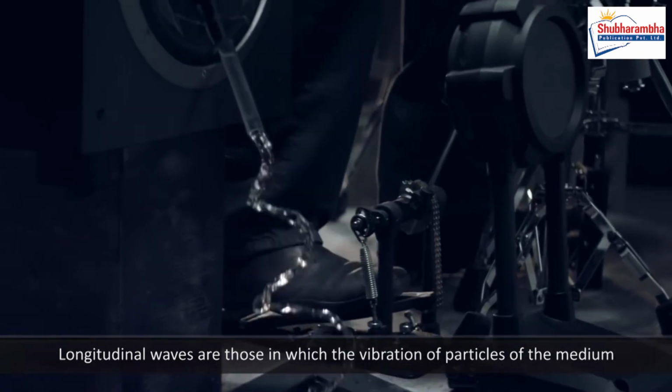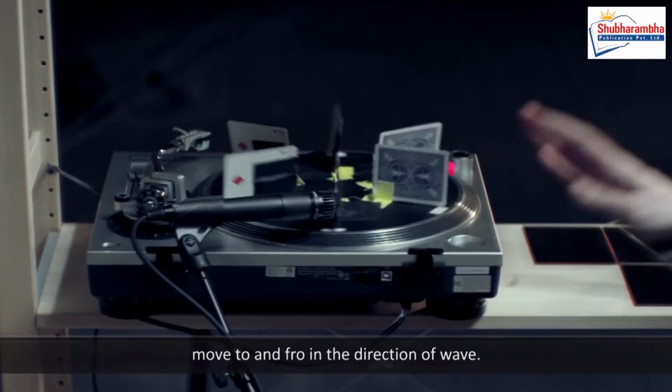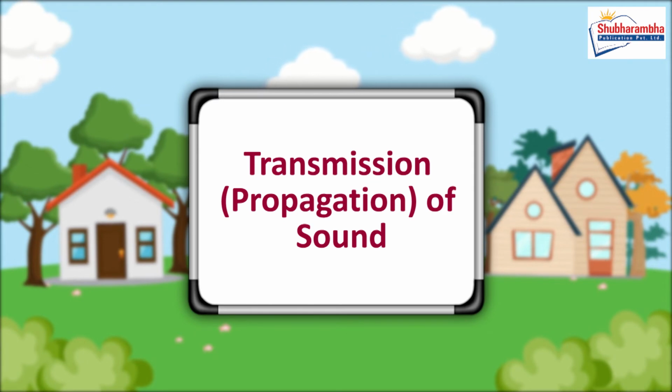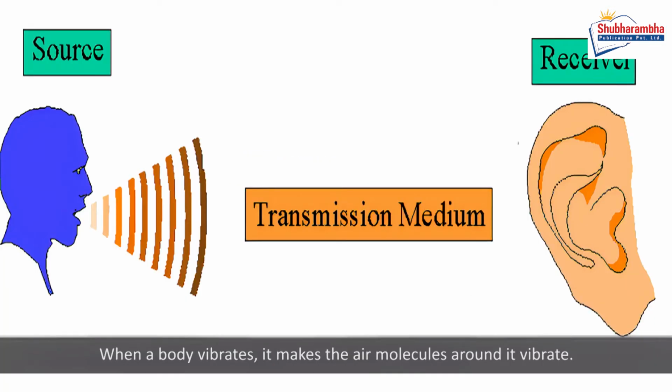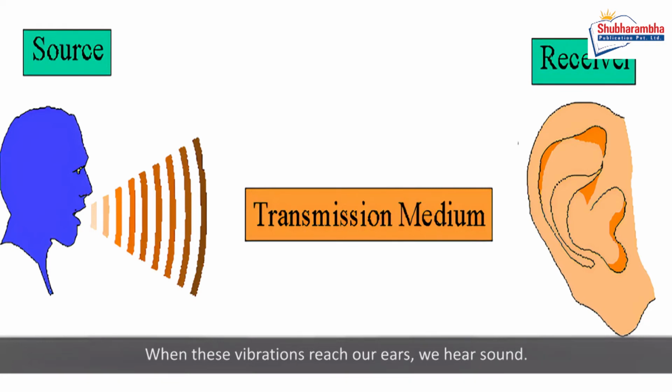Longitudinal waves are those in which the vibration of particles of the medium moves to and fro in the direction of the wave. Transmission, propagation of sound. When a body vibrates, it makes the air molecules around it vibrate. These molecules transfer their vibrations to other molecules nearby, and so on. When these vibrations reach our ears, we hear sound. The phenomenon of sound traveling from one place to another is called the transmission of sound.